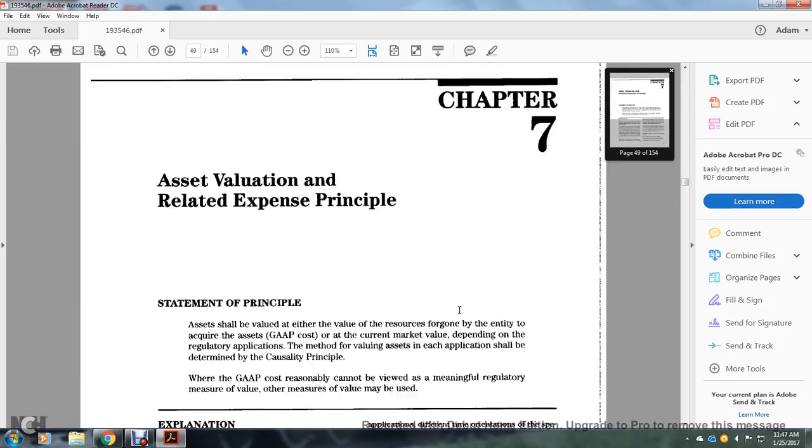Chapter 7, Assets and Valuation, Related Expenses and Principles.